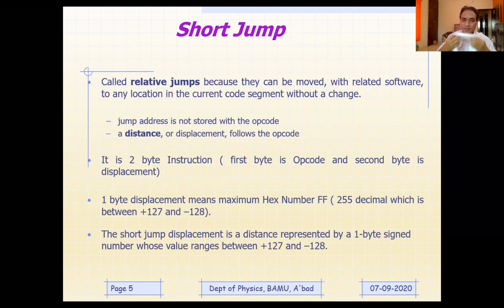Now, as far as short jump is concerned, short jump is called a relative jump because it can be moved with related software to any location in the current code segment. Since it is in the current code segment, it is being referred to as a relative jump. The jump address is not stored with the opcode. A distance or displacement follows the opcode. This is basically a 2 byte instruction, as I mentioned earlier.